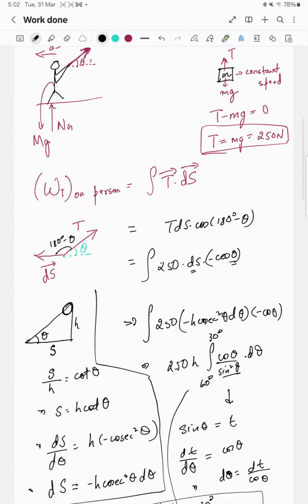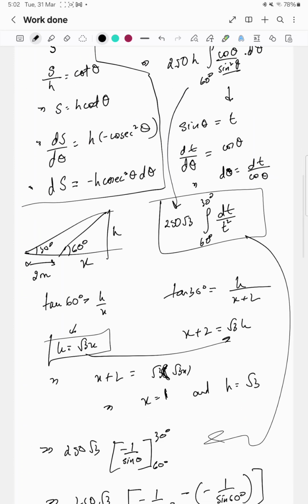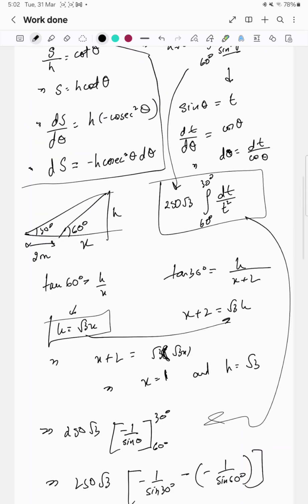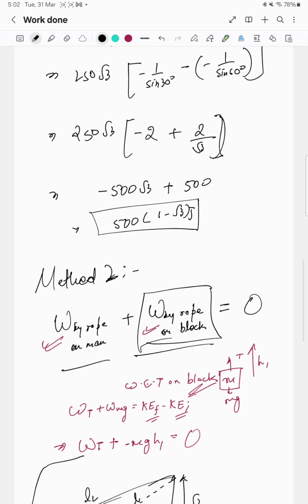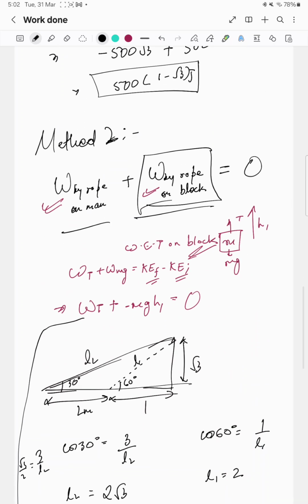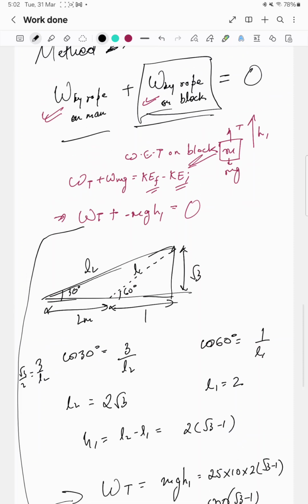So there are two methods. First method was the basic concept, I am just applying the work done formula. From there we found the same answer. So here in this case you have to do integration. If you don't want to do the integration or to save your time, you can go by this method, work energy theorem. So I think this thing is pretty much clear for all of you. If you have any doubt, then please tell me.